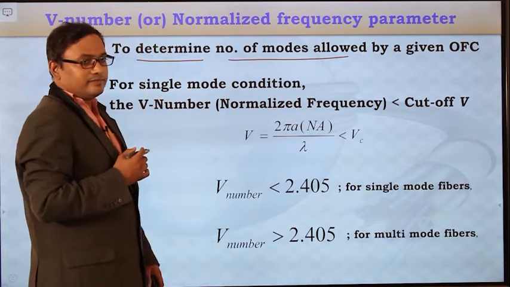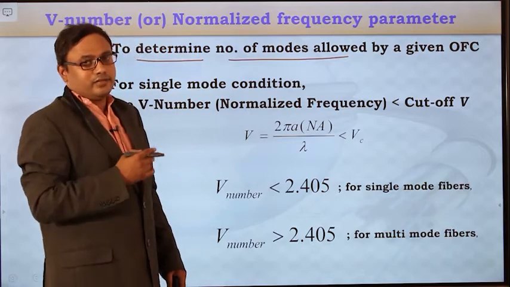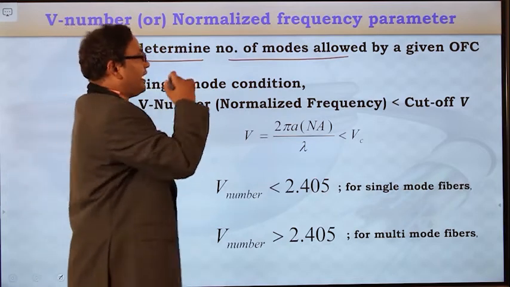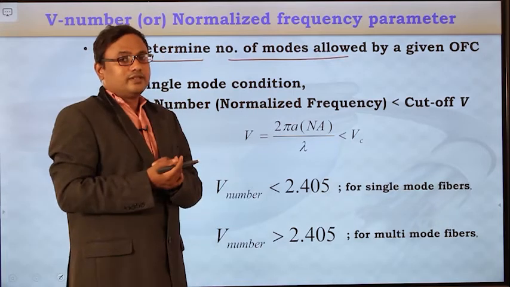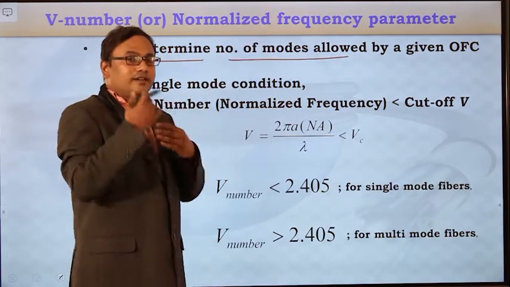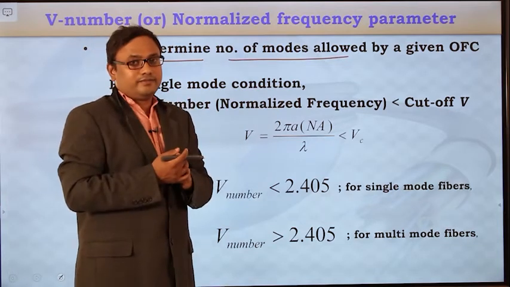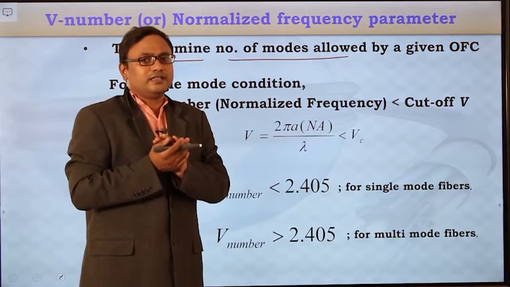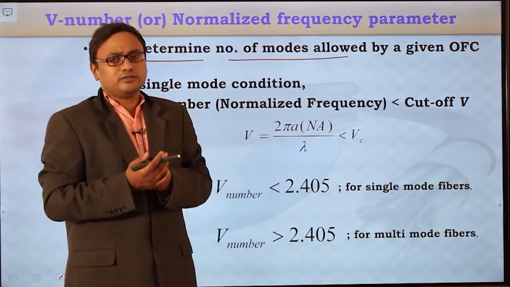Remember it. And this V number is a constant value. This V number value depends on fiber dimensions. V number value depends on fiber dimension, and also the fiber material, and also the operating wavelength. Usually these are the parameters which will affect the number of modes.